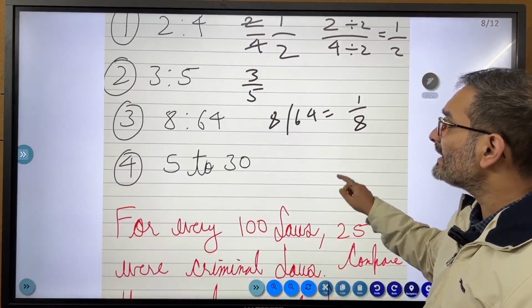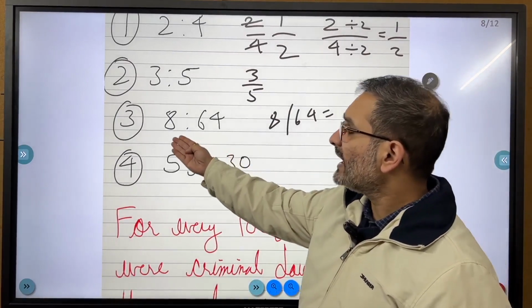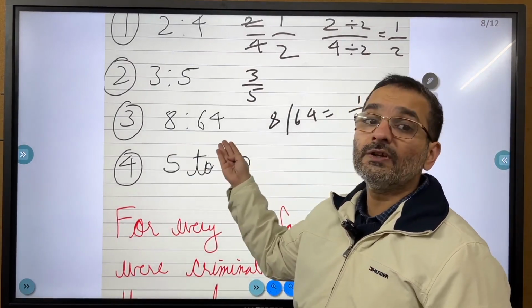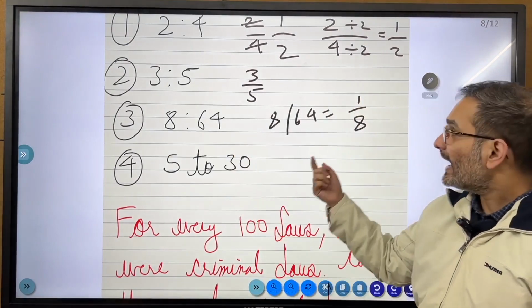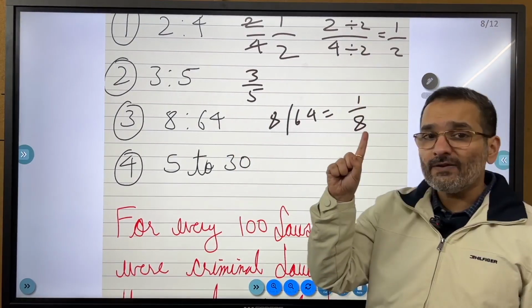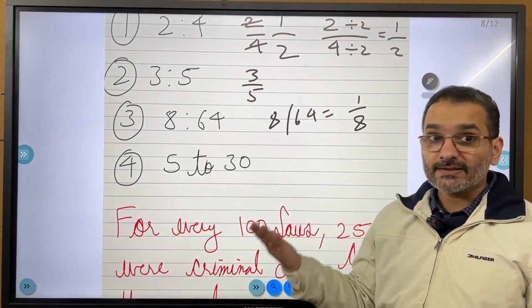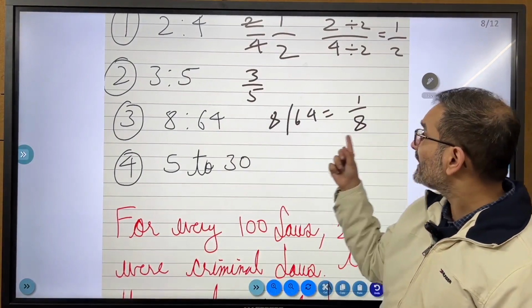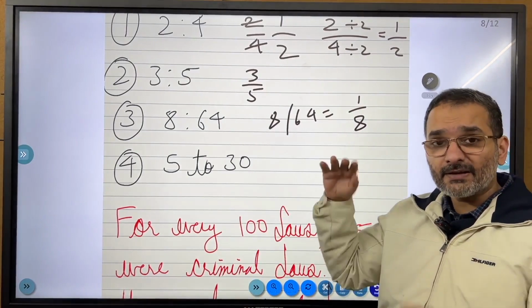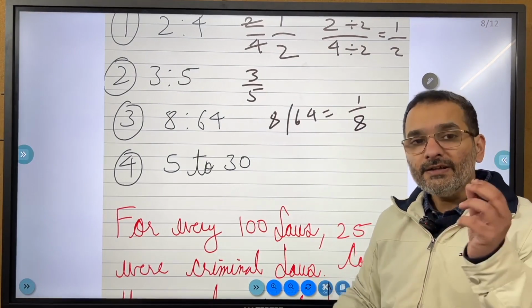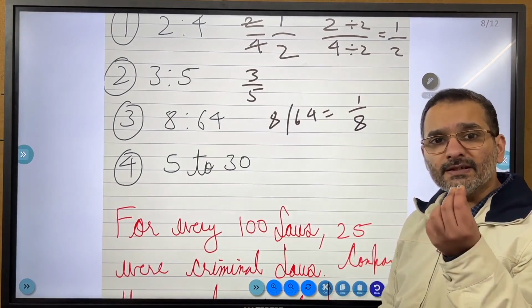So if I say I have 8 judgments of the Supreme Court to 64 judgments of the High Court, I am saying that for every 1 Supreme Court judgment, there are 8 High Court judgments. It is the same thing whether I say this or the statement. Only the form is different; numerically it remains the same.